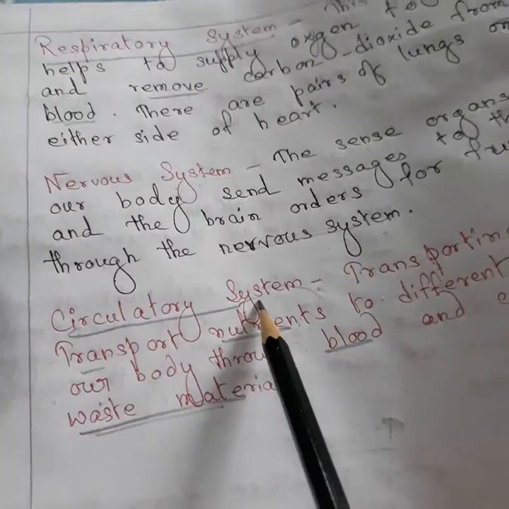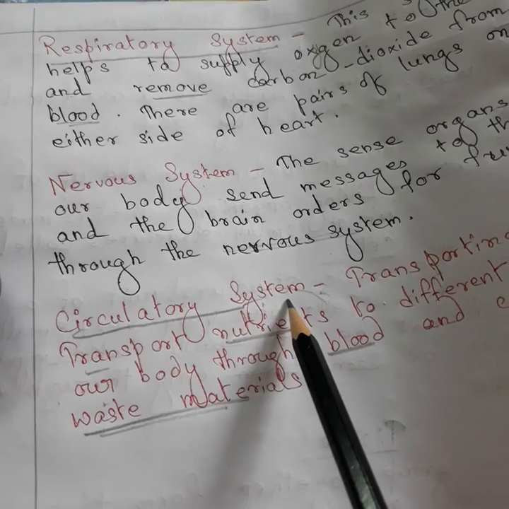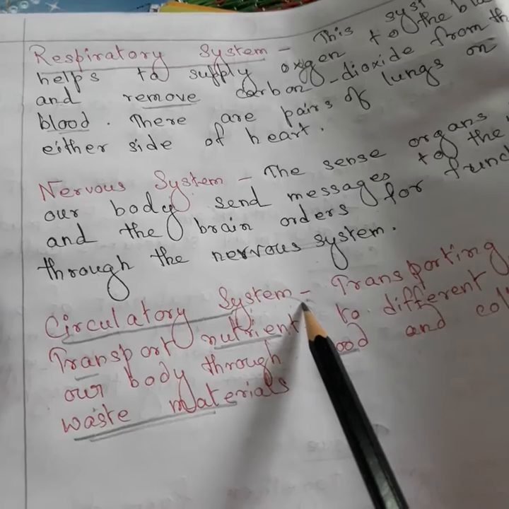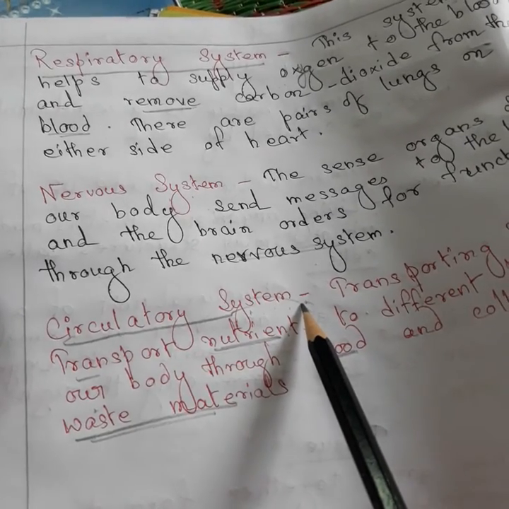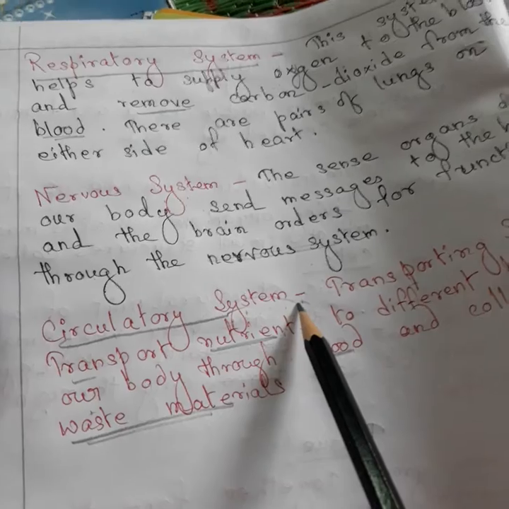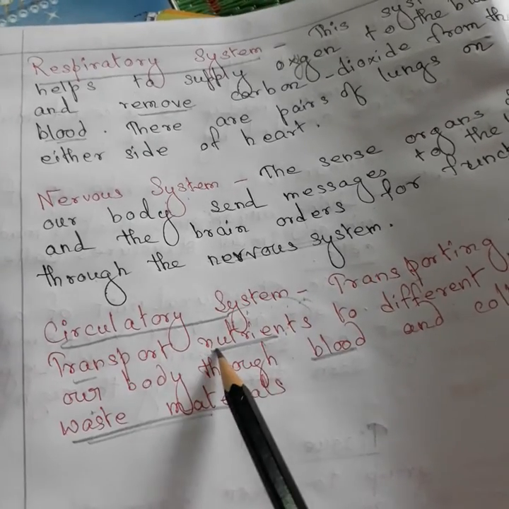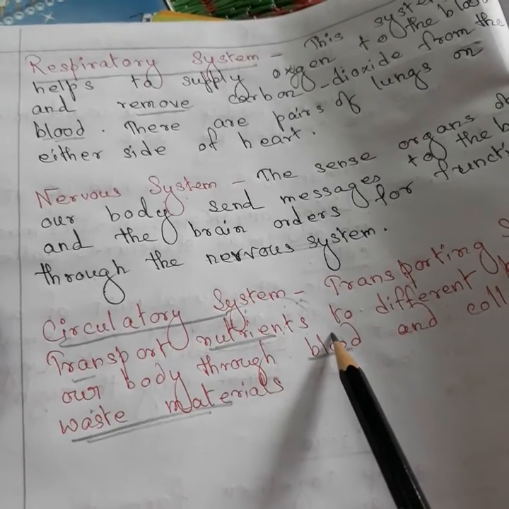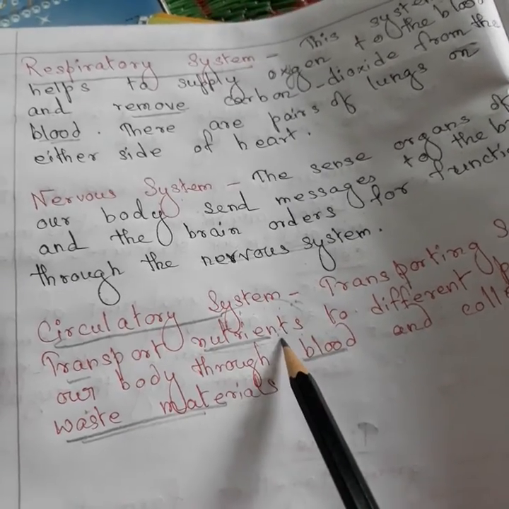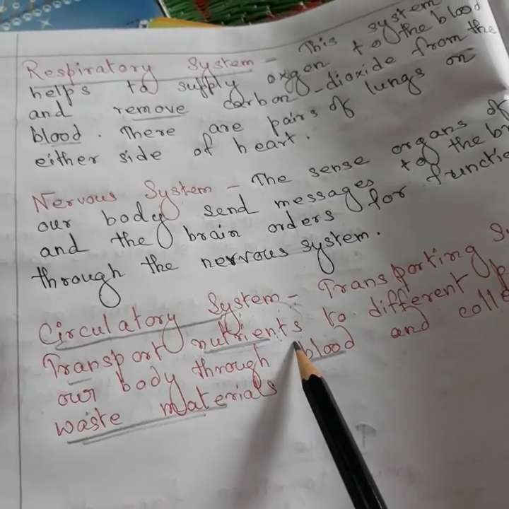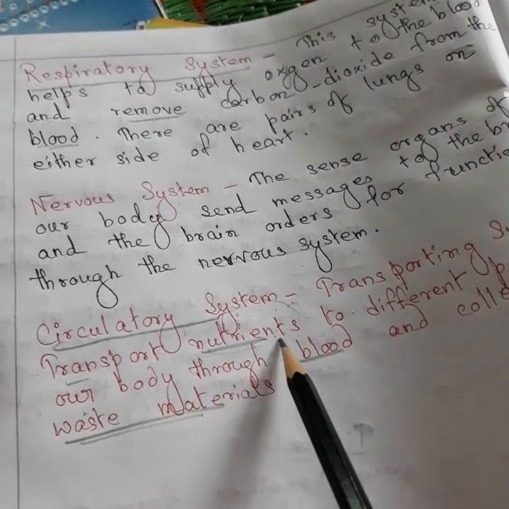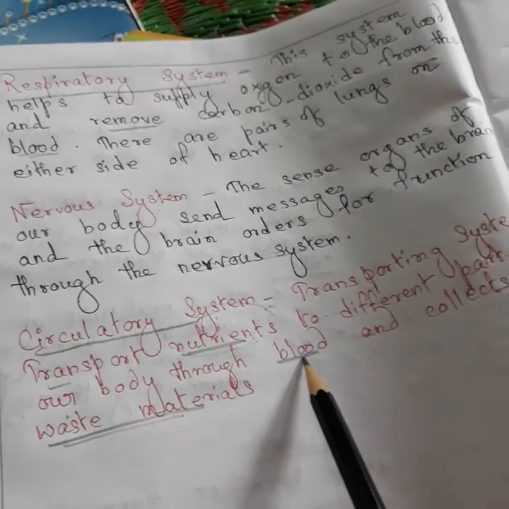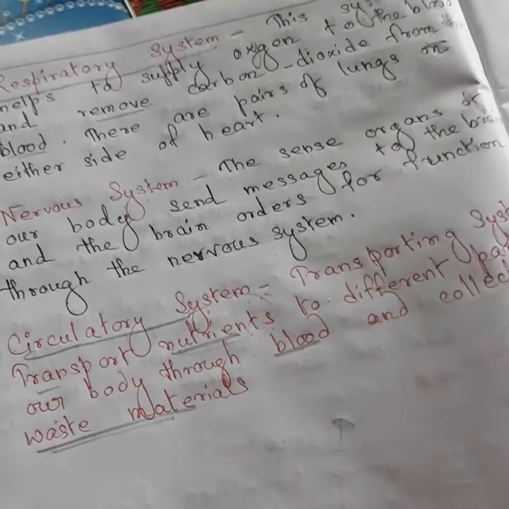Next, the circulatory system, which is also called the transporting system. Now, what is the meaning of transporting system? Transporting means to supply things from one place to another place. Now, what does it supply? It supplies nutrients that are generated when the food breaks down into simpler substances. The circulatory system transports these nutrients to different parts of our body through blood and collects waste materials.